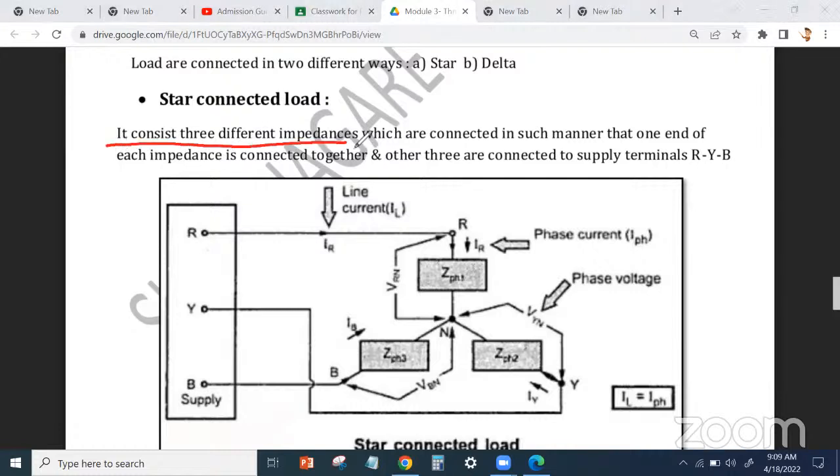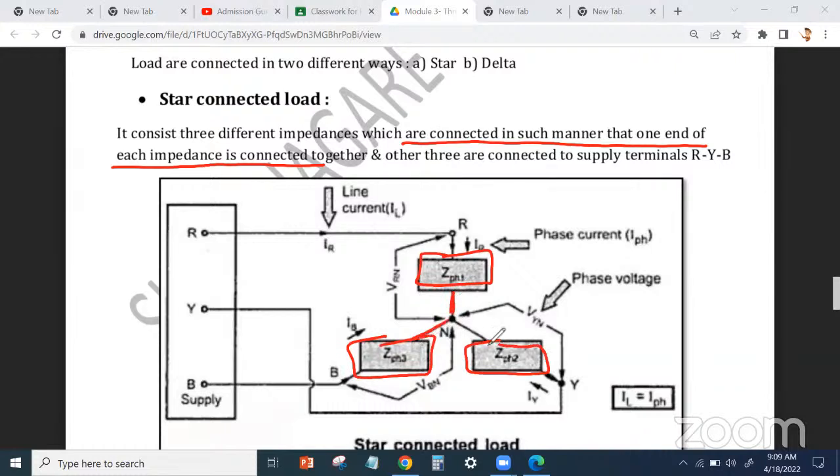It consists of three different impedances. Impedances मतलब Z. It will also known as a load. मतलब resistor, capacitor, inductor, इसका mixture, which are connected in such a manner that one end of each impedance is connected together. मतलब ये देखो, ये सब impedances है, these are the impedances. So this is one end ना, एक end, सबका एक end एक दूसरे को connected in such a manner that one end of each impedance is connected together. तो देखो ये first end, इसका ये एक end है, इसका एक end, तो they are connected together ना, and other three are connected to the supply. Other end, उसके बाद other end is connected to the supply. तो ये एक end supply को connected है, then इसका एक एंड सप्लाई कनेक्टेड है, इसका एक एंड सप्लाई कनेक्टेड है.